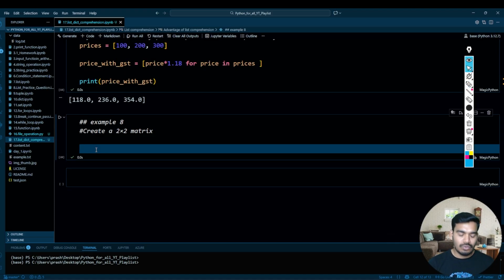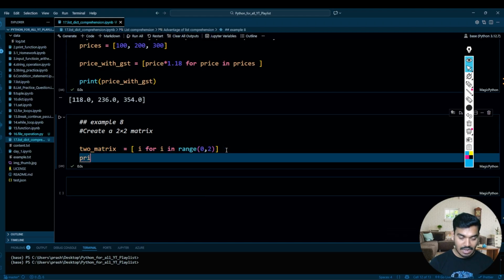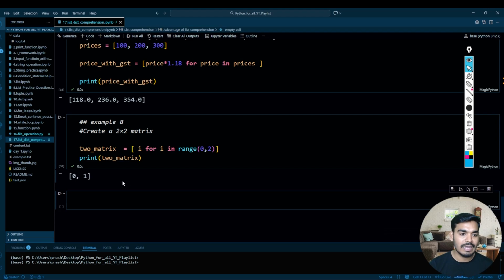So to create a 2:2 matrix, let's write over here matrix. Matrix equal to, first we'll take the list because it's the list comprehension, and I'll write for i in range of 0, 2. Perfect. So as soon as you write this, and I want the i, of course, over here, let's try to print this. We are halfway to creating the 2:2 matrix, guys. So this is not the complete matrix, you'll get the 0 and 1. So I want to create 2:2, means it should be one more time.